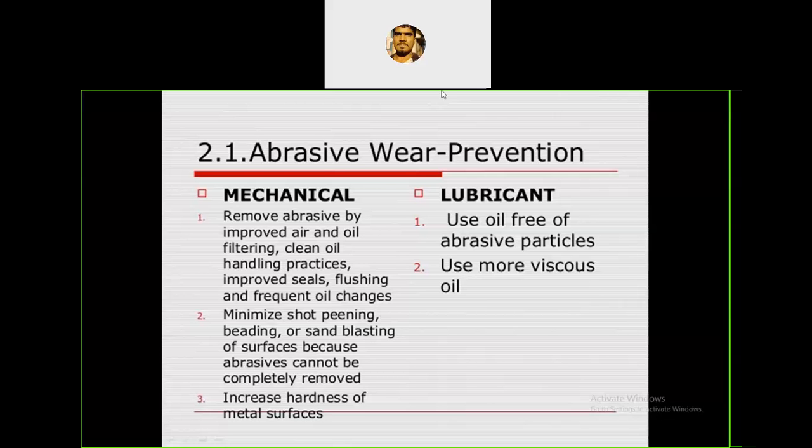And for lubricant, use oil free of abrasive particles, that is, by filtering, or you can directly use oil free of abrasive particles, and use more viscous oil. More viscous means the viscosity should be higher, and we have to use those oils. So these are the ways of reducing the abrasive wear between 2 surfaces.